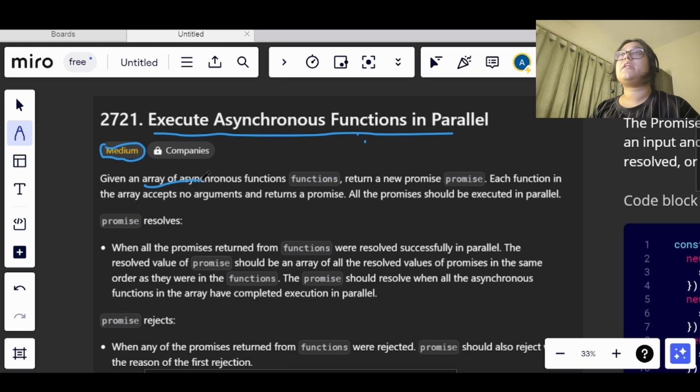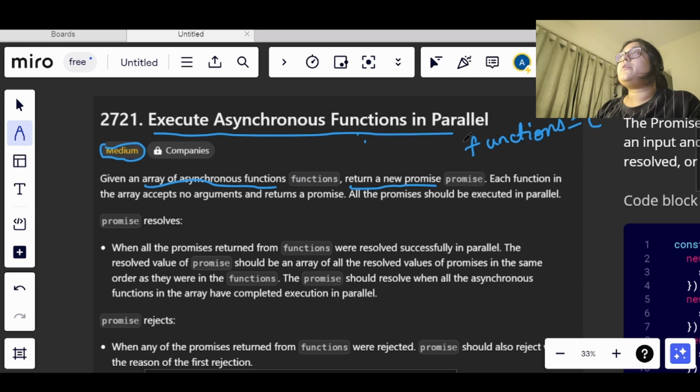We have been given an array of asynchronous functions, a functions array which is an array of functions. We need to return a new promise.